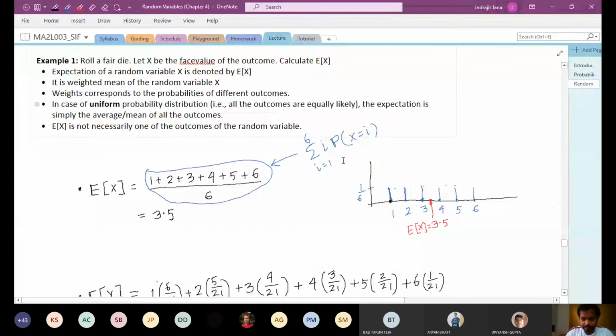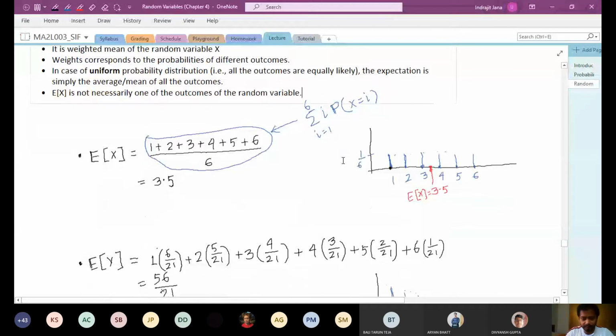The expectation turns out to be 3.5, but if you roll a die, you are never going to see the value 3.5. So mathematical expectation can be anything. It is not necessarily the actual value that you will see. It is simply a weighted mean.